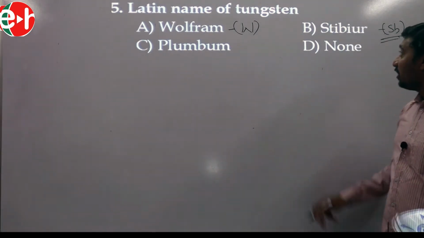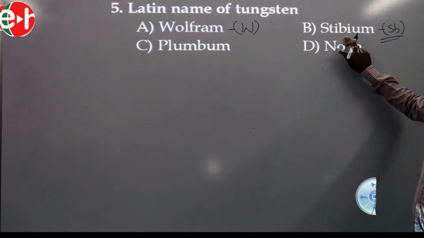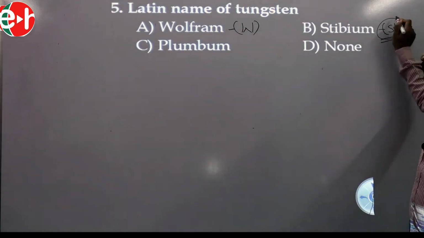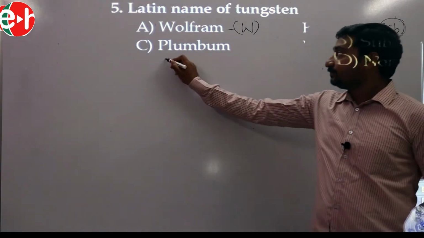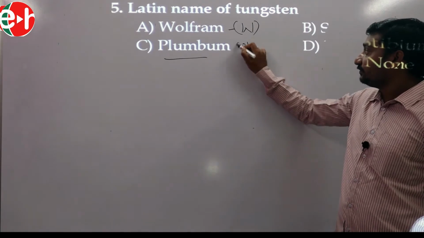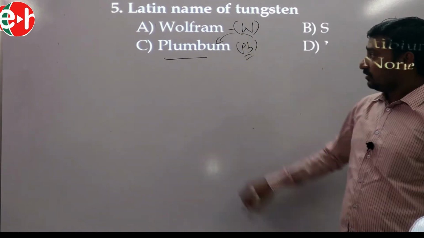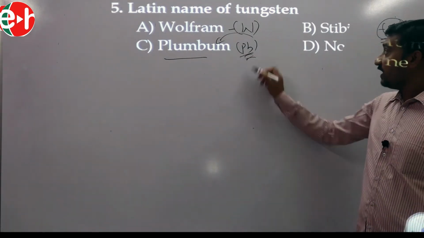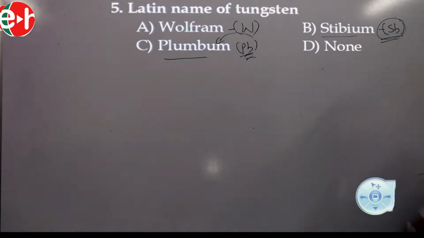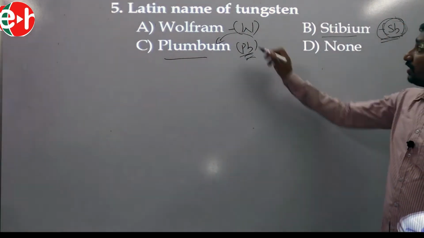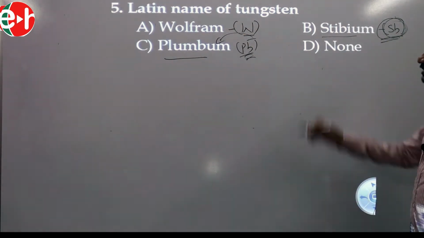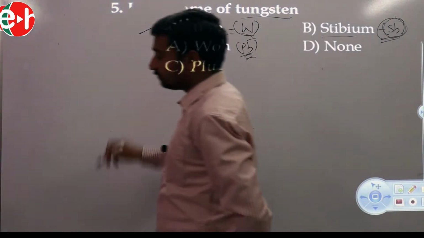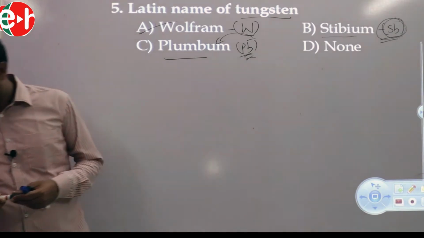Plumbum. This is the Latin name of lead. So given question, Latin name of tungsten. Hence the answer is the first one, Wolfram. Okay. Next one.